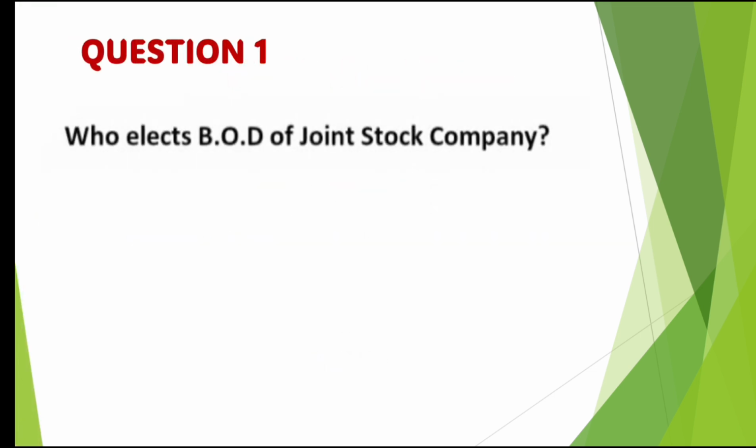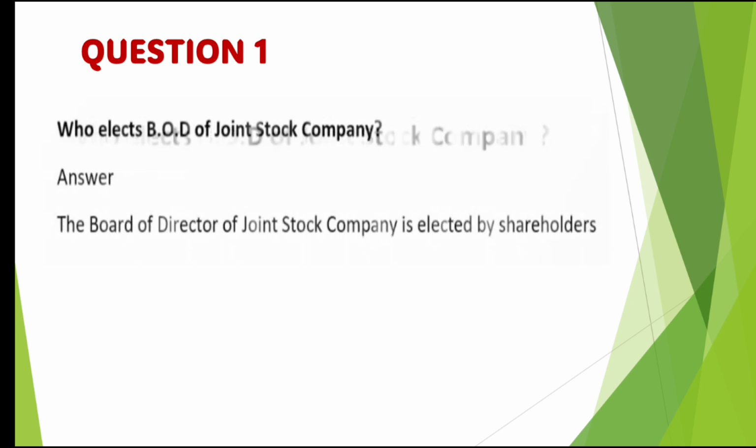Question number 1, who elects the BOD, Board of Directors, of a Joint Stock Company? Answer: the Board of Directors of a Joint Stock Company is elected by shareholders. So the shareholders elect the Board of Directors of the Joint Stock Company.